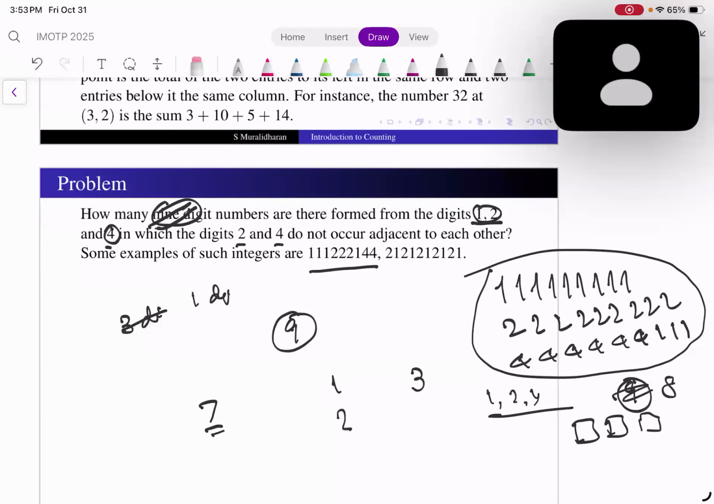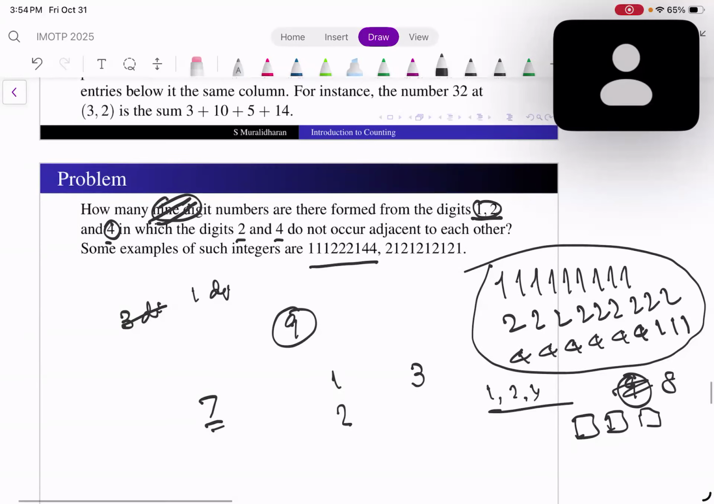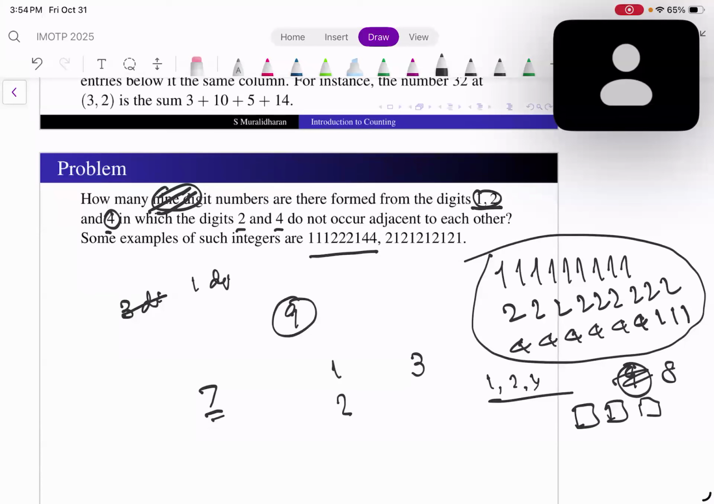Sir, isn't the total number of 2-digit numbers 9? Yeah, there should be 9, sir. So the number of 2-digit numbers formed using 1, 2, and 4, because the digits can be repeated, will be 9. But with that rule it's 7 only. So out of that, only 7 have 2 and 4 not occurring adjacent to each other.